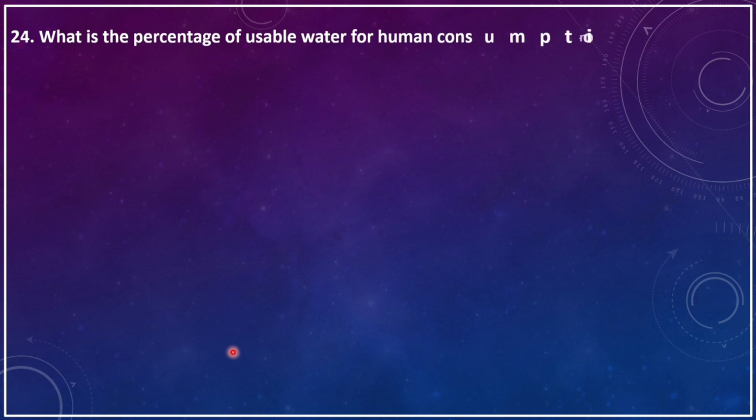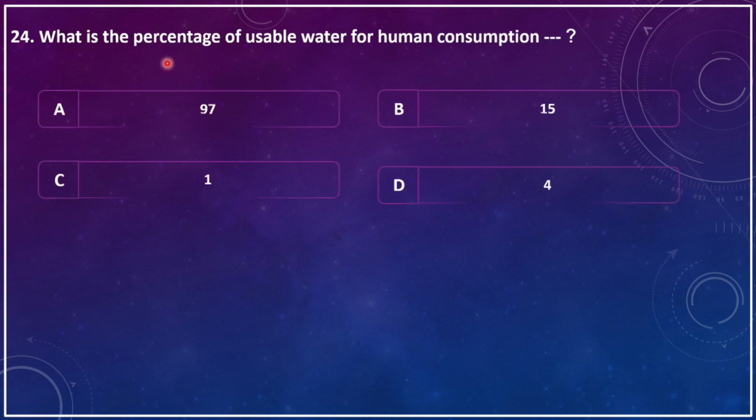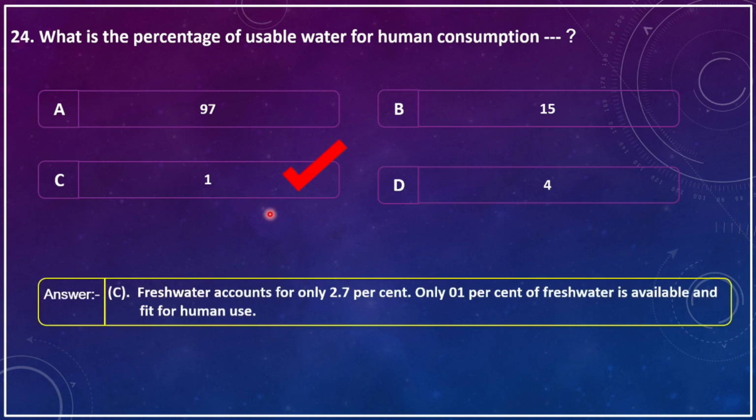What is the percentage of usable water for human consumption? A, 97%, B, 15%, C, 1%, D, 4%. The correct answer is 1%, that is C. Fresh water accounts for only 2.7%. Only 1% of the fresh water is available and fit for human use.